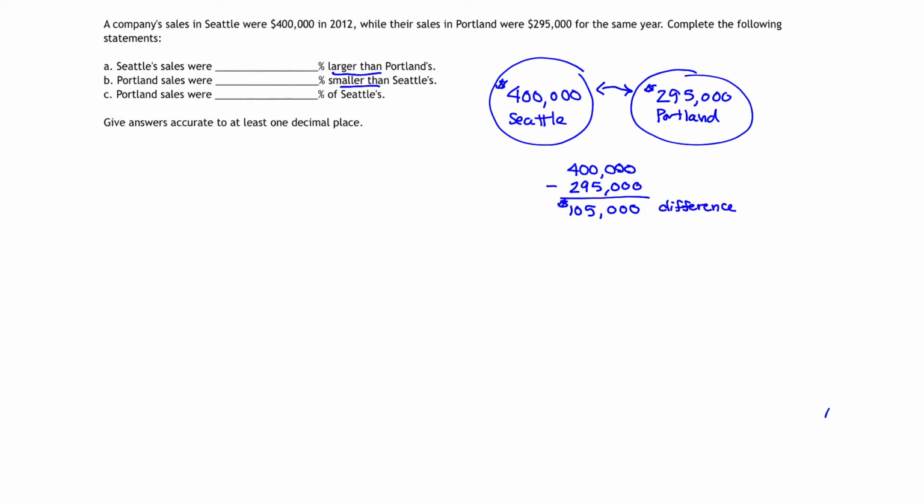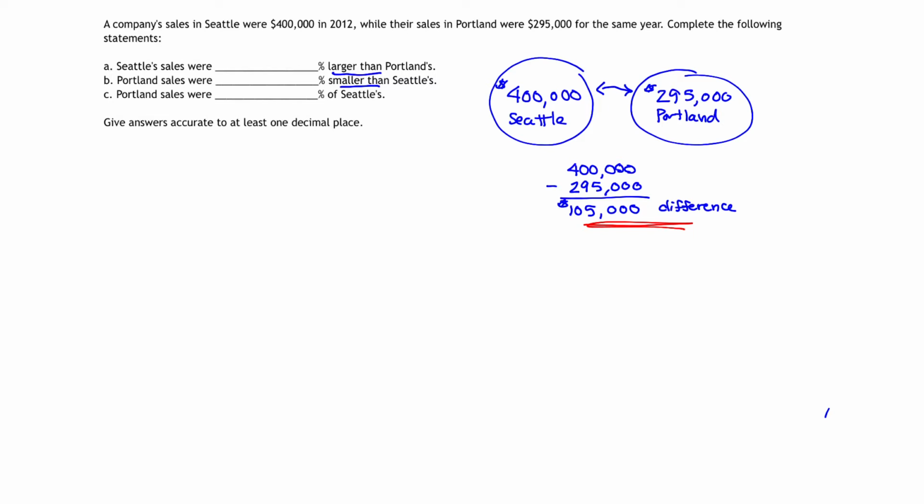In fact, we could say that Seattle's sales are $105,000 larger than Portland's sales, and Portland's sales are $105,000 smaller than Seattle's sales. So this difference right here is going to become crucial in answering the percentages for parts A and B.